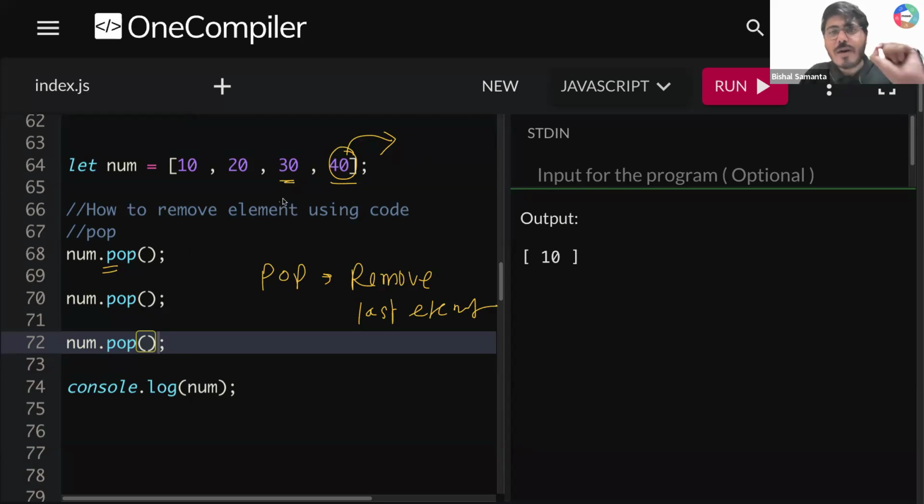Now again, you might have a few questions here. Sir, question number one: can I remove this 20? I don't want to remove this last element. Can I remove this 20 or can I remove this 10? Yes, you can remove, but not using pop. We'll learn all of this later. But pop will remove elements only from the last. For now, just understand how the push method is working and how the pop method is working. So pop will help you to remove from the last only. Is that clear?